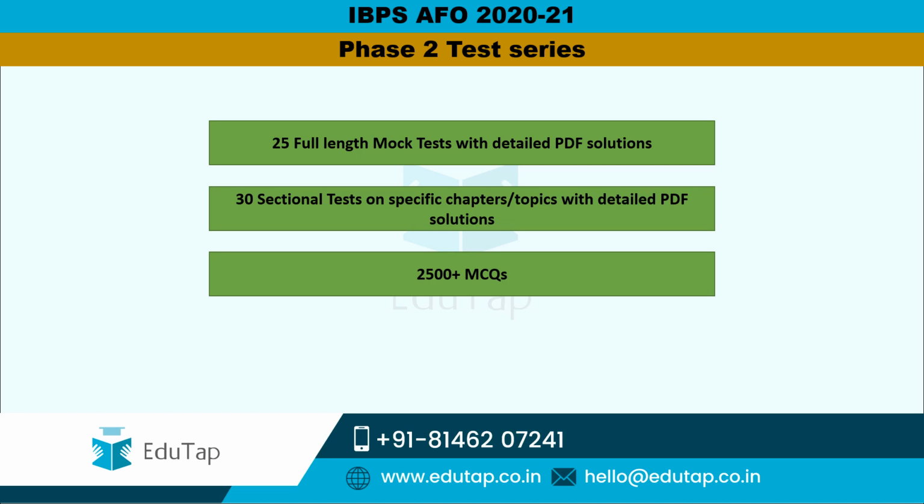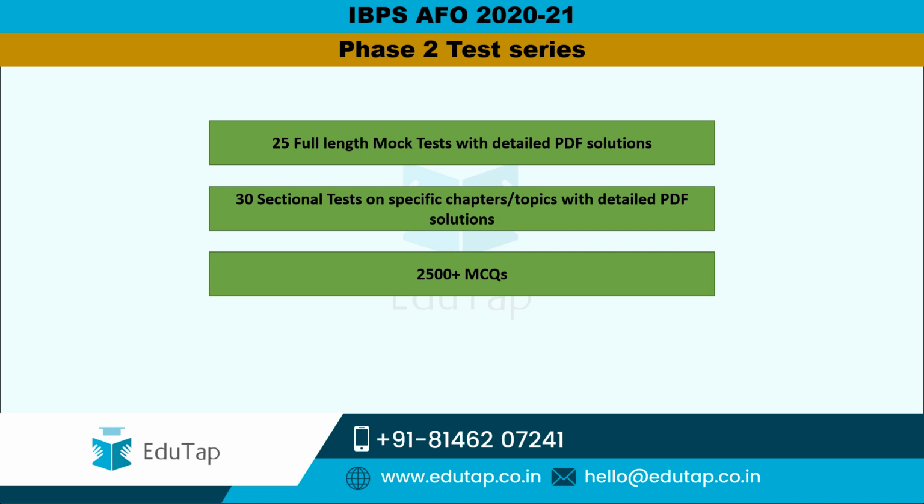Along with that, 30 sectional tests would be provided exclusively on specific chapters or important topics, again with detailed downloadable PDF solutions. These 25 full length mock tests and 30 sectional tests are completely based on the latest pattern being followed by IBPS for the AFO mains exam.